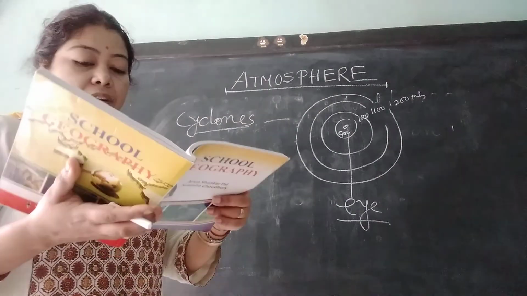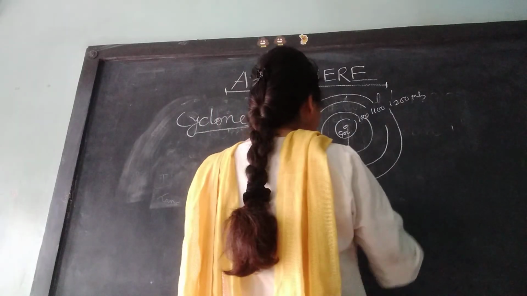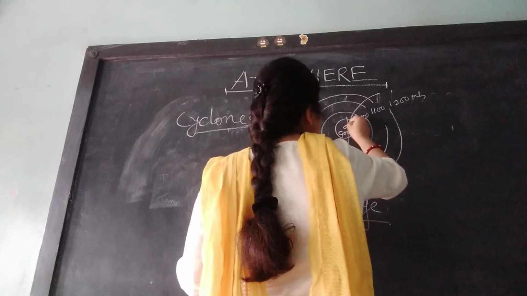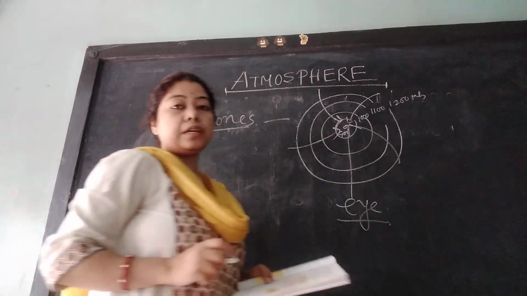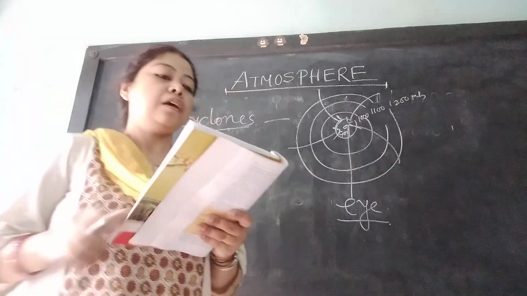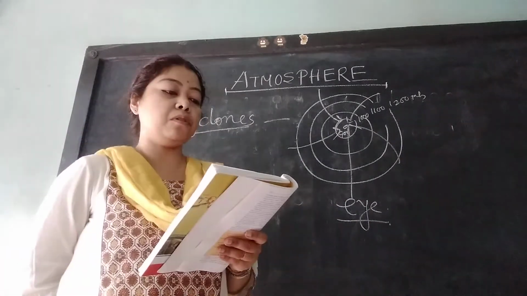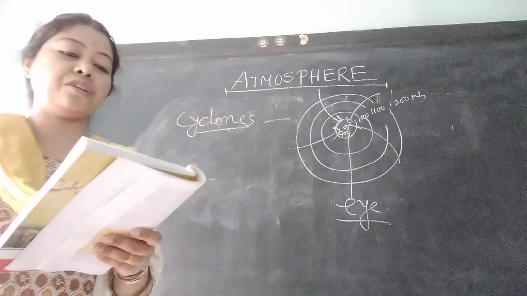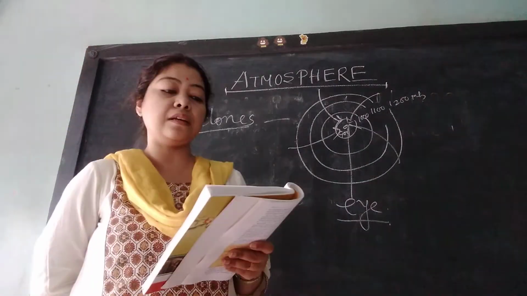In case of cyclone, the wind blows from outside towards the center. It blows in anti-clockwise direction in the northern hemisphere, and clockwise direction in the southern hemisphere.